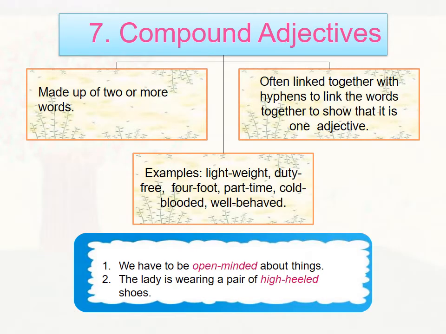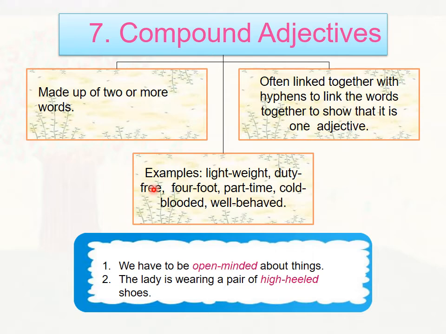Now compound adjectives. So now what are these compound adjectives? So compound adjectives, they are made up of two or more words joined together by a hyphen. They are often linked together with hyphens to show that it is one adjective only.